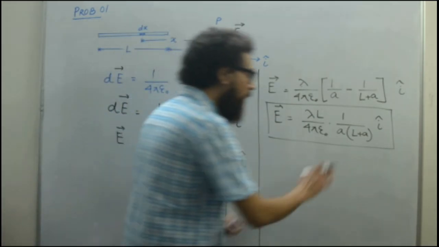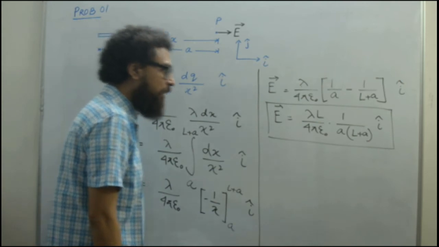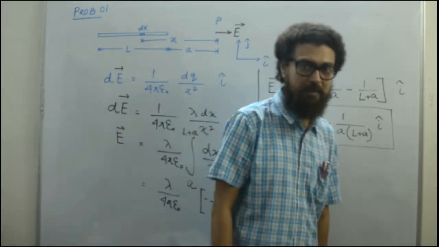No issue. So here, this is the expression. We have got lambda L by 4 pi epsilon naught into 1 by a into L plus a. Great.